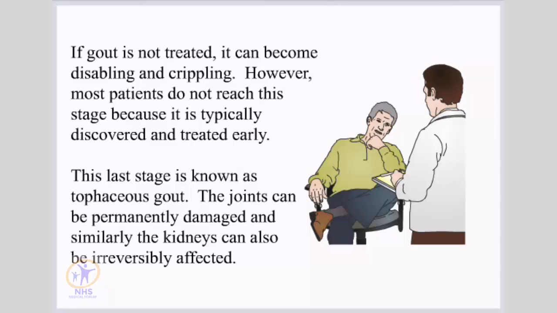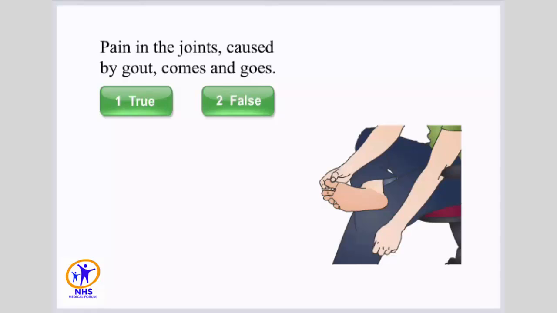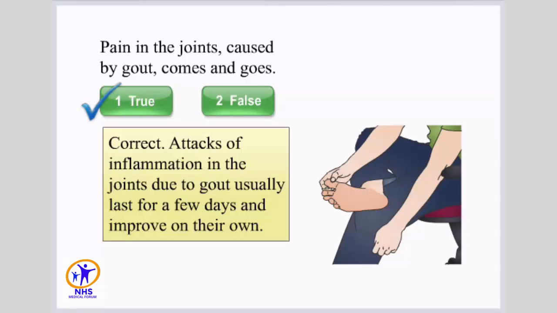This last stage is known as tophaceous gout. The joints can be permanently damaged, and similarly, the kidneys can also be irreversibly affected. Pain in the joints caused by gout comes and goes. Select true or false. Correct. Attacks of inflammation in the joints due to gout usually last for a few days and improve on their own.